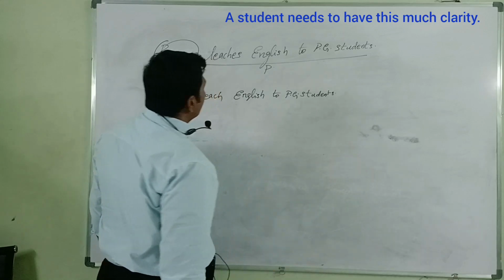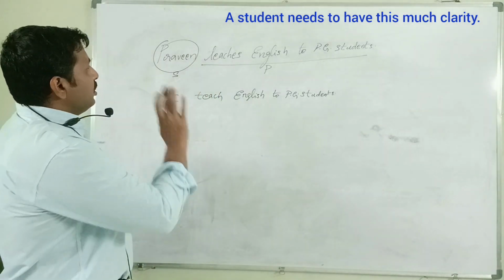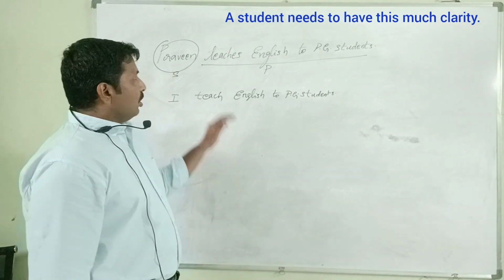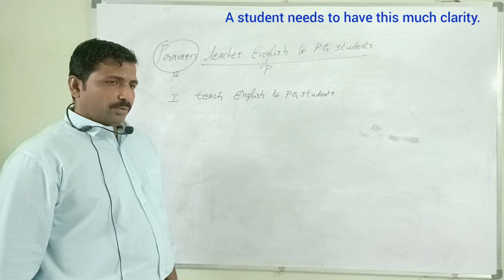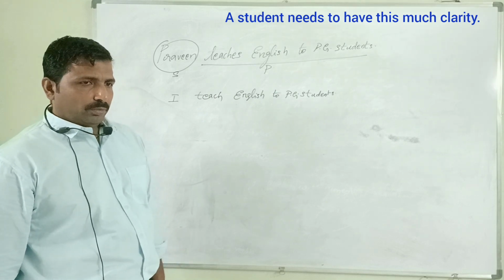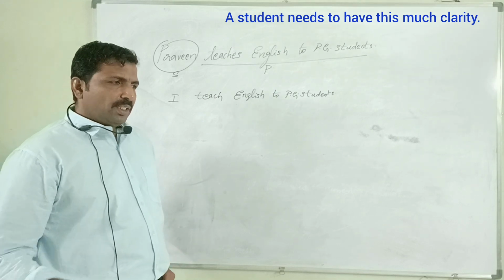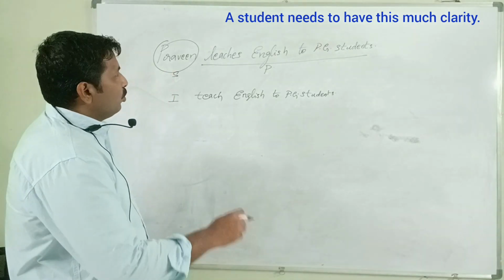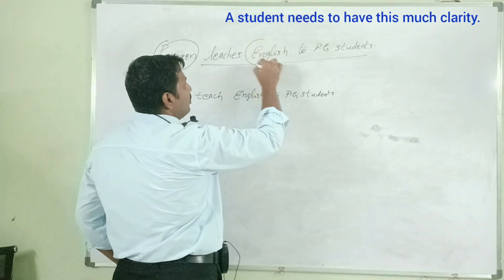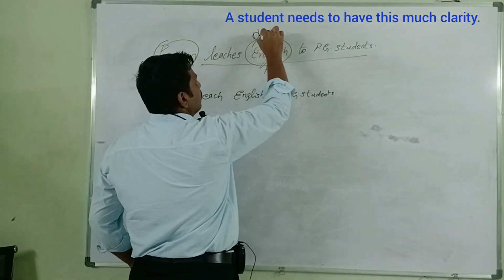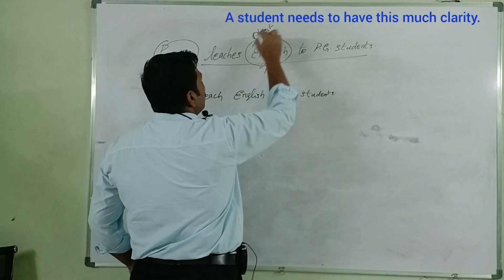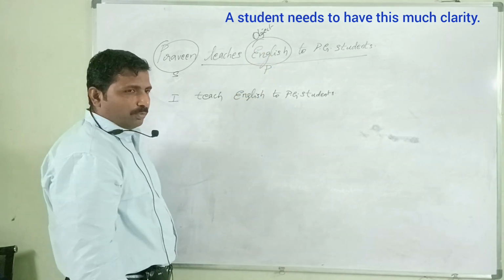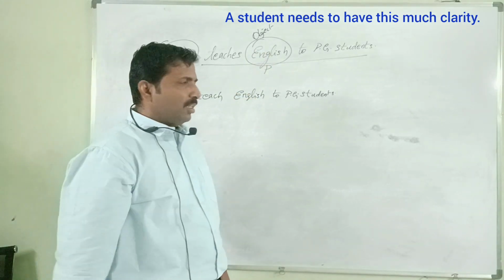Very good, Nikhil. What is the object in the sentence? Praveen teaches English to PG students. Not 'to PG students'. What does he teach? He teaches English. This is the object. Okay, don't get confused. Be careful.